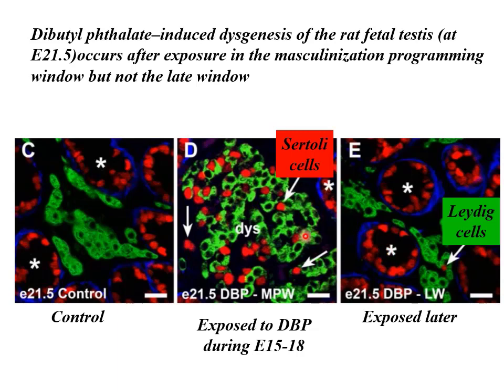These are rats which have been exposed during days 15 to 18 to dibutyl phthalate, and you can see the whole thing is much more disorganised. The Sertoli cells are now scattered, not forming nice tubules, and the Leydig cells are all over the place too, but the Sertoli cells are no longer in tubules. If you leave the exposure to dibutyl phthalate later, then there's not a problem. Here's the Sertoli cells in nice tubules again, with the Leydig cells between them.